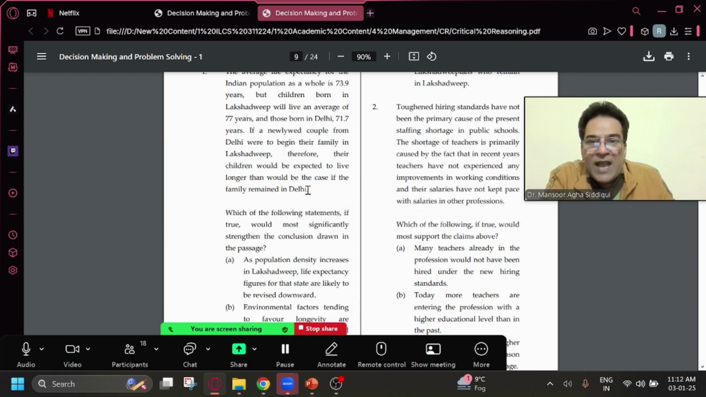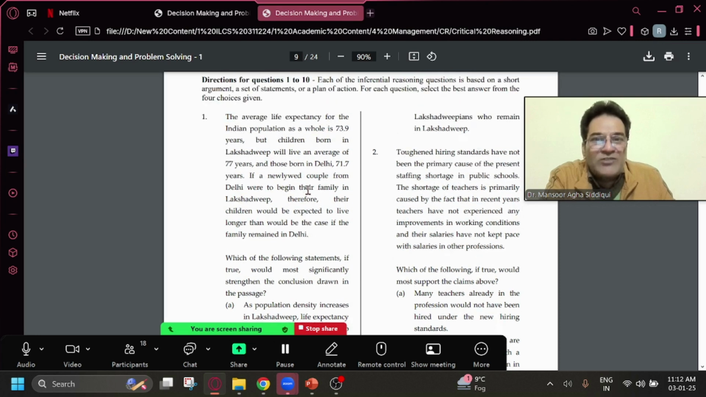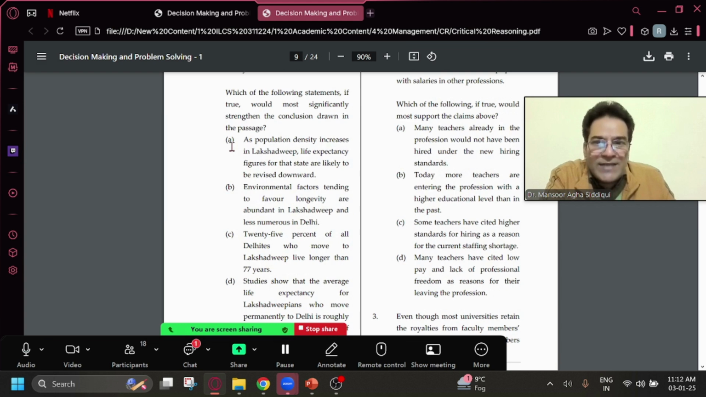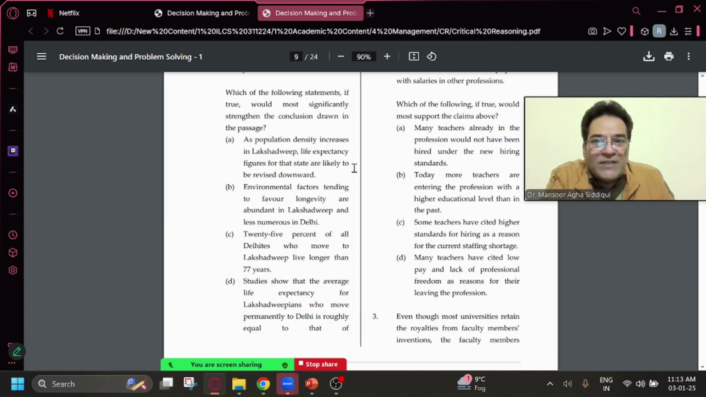Based upon this, I need to look for an answer choice which will strengthen. When I connect my conclusion with the reason, I can only make one assumption. That assumption is there is something good about Lakshadweep because of which people will live longer there. Or I can say that there is something bad about Delhi because of which people have a shorter lifespan there. When I look at A, it says as population density increases in Lakshadweep, life expectancy figures for that state are likely to be revised downwards. This is weakening the argument. So it is the wrong answer.